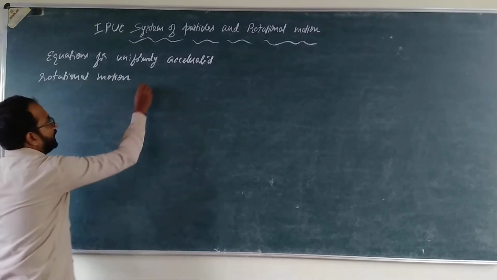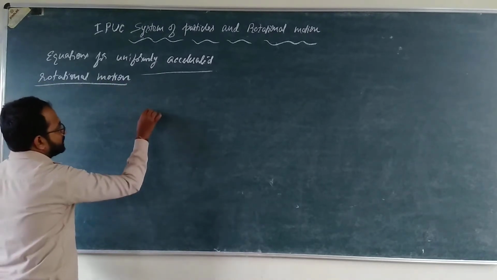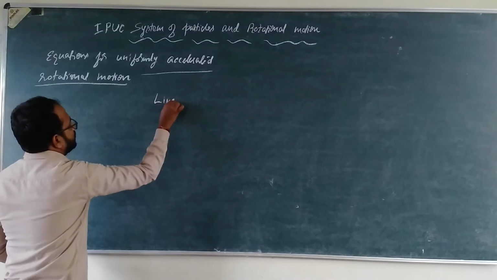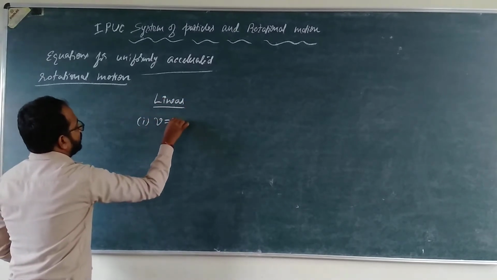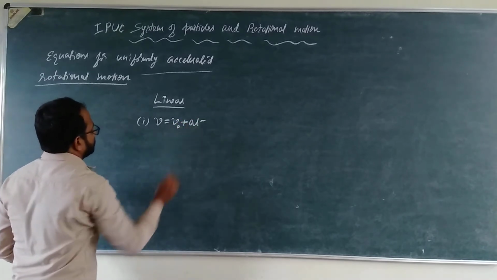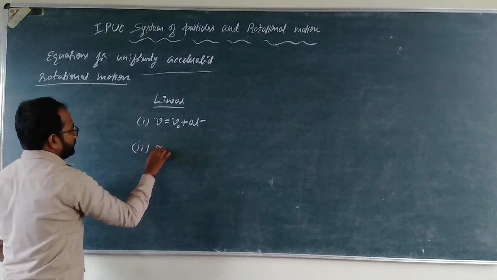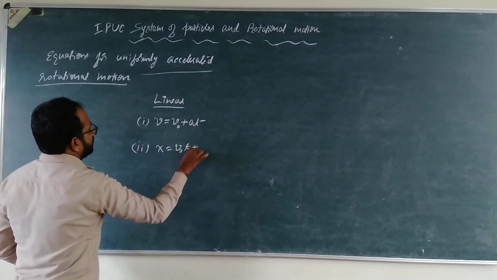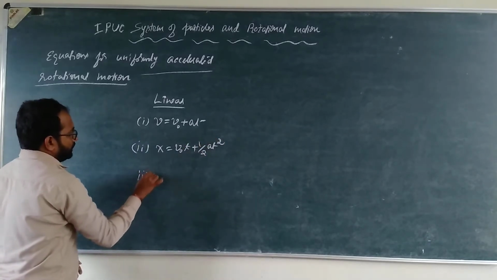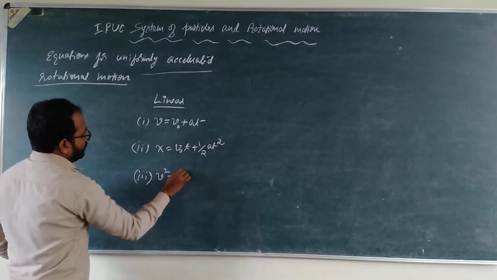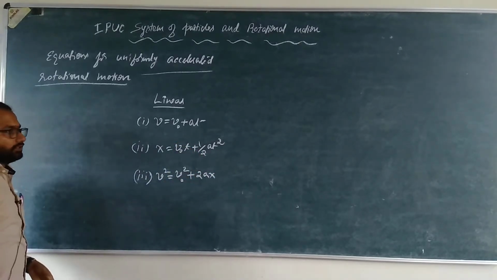In case of linear motion, the kinematic equations are: v = v0 + at; x = v0 t + (1/2) a t^2; and v^2 = v0^2 + 2ax.